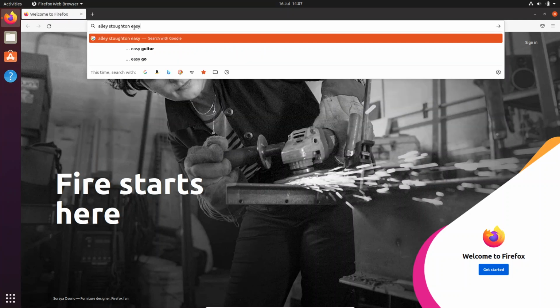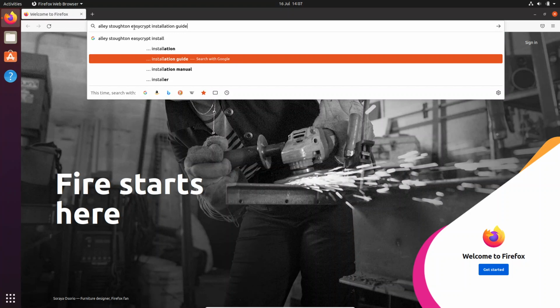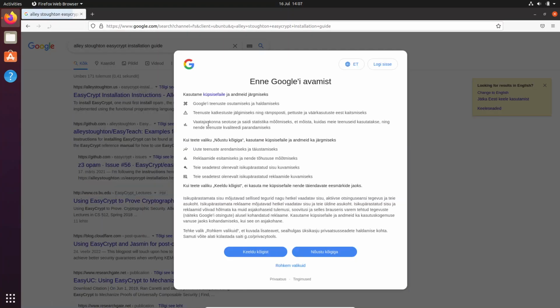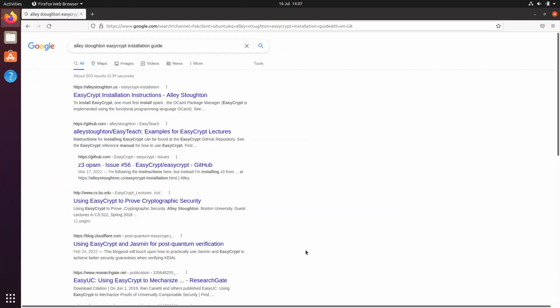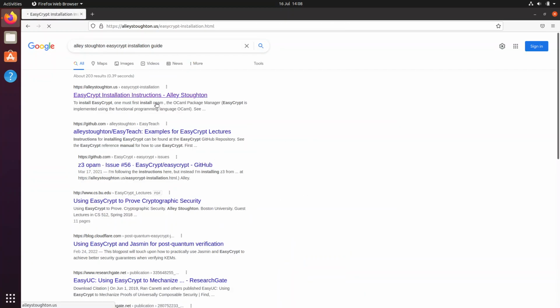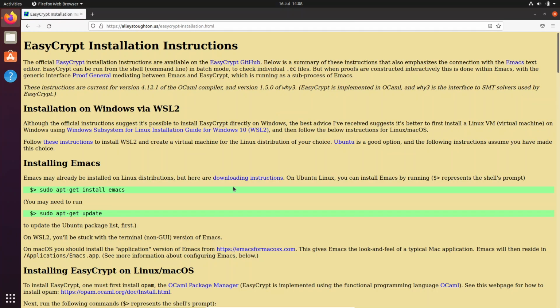and they have a really good installation guide. And let's go to that, and let's first switch to English. Doesn't matter, it's on the virtual machine. So these are the instructions, and as you can see, we have a bunch of things to go through here.